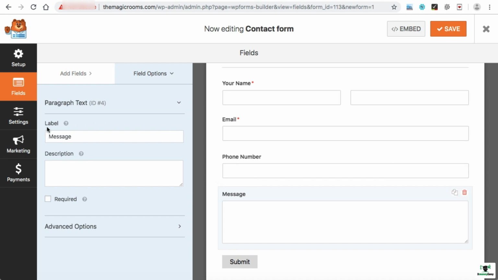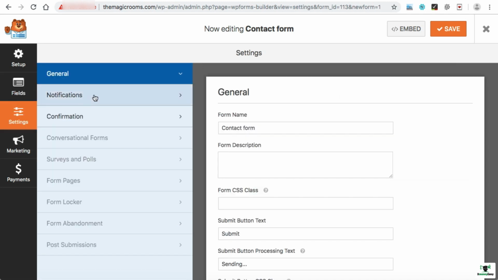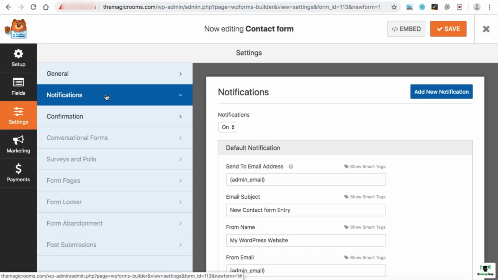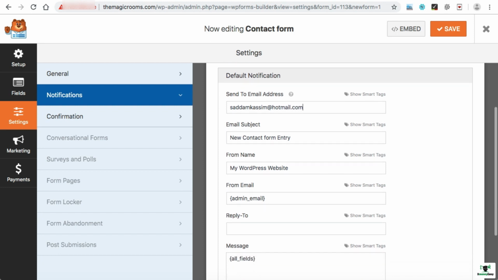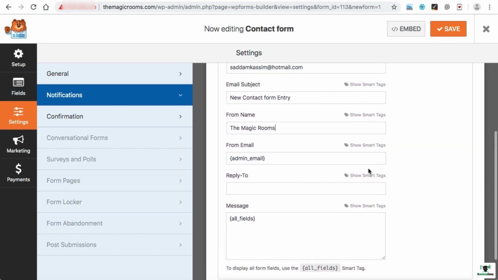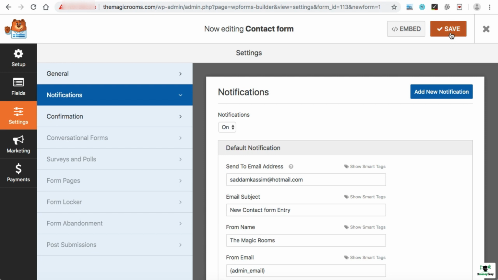We need to do one more setting: whenever someone fills up this form, to what email address should all these details be sent? In order to set the notifications, go to the settings, and here we can see the general tab, notifications tab and confirmation tab. Go to notifications and here is send to email address. Either you can keep this tag as it is, or you can put your email address. In the same way, you can edit a few more fields like email subject and from name. Here it can be your website name. So in this way you can edit these notification fields. At last, click on save and our form is ready.